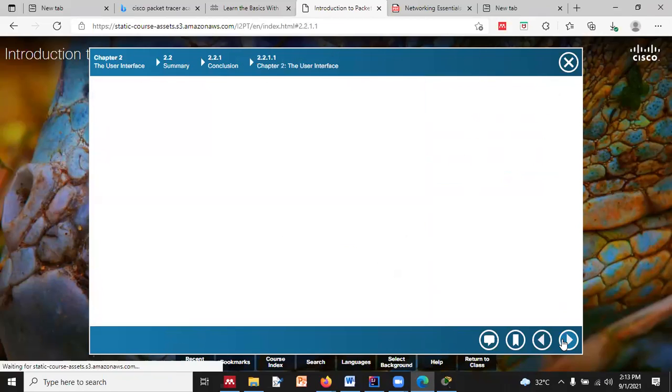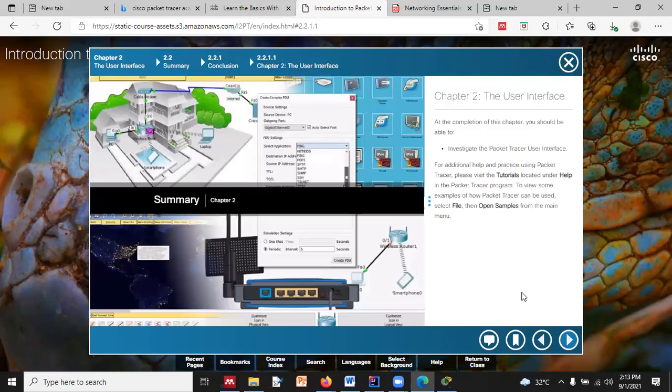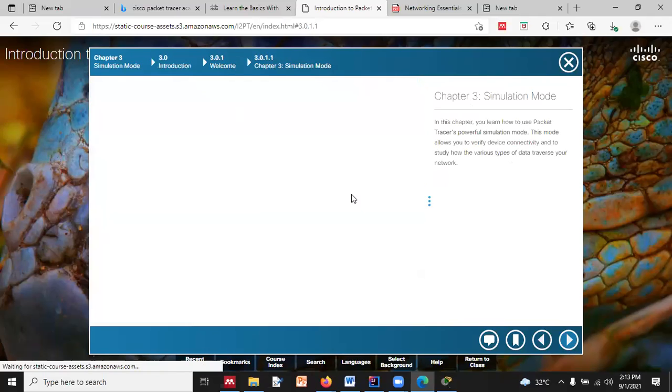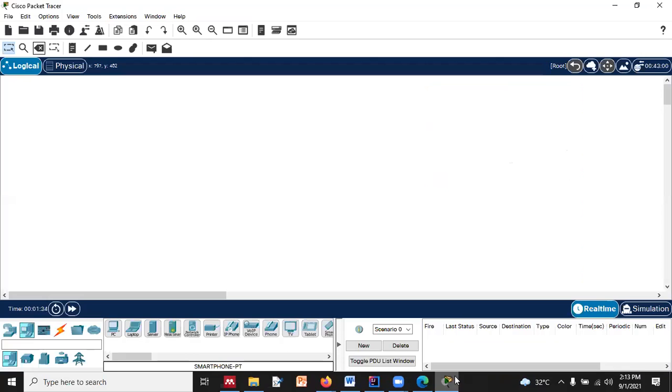So how can we create it using hub and switch? That is explained over here, the user interface, right? Over here they have explained in chapter 3 how we can connect, and then to check the animation, we have a simulation mode and real-time mode.